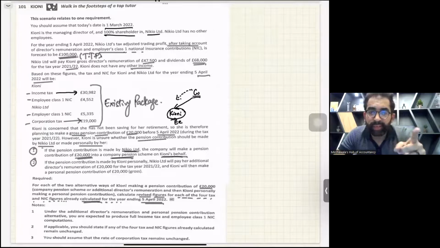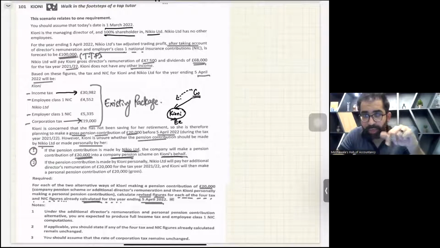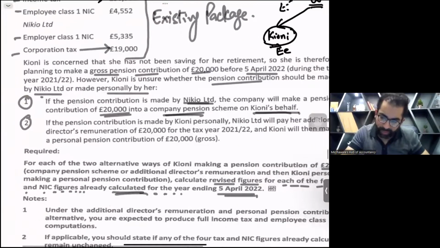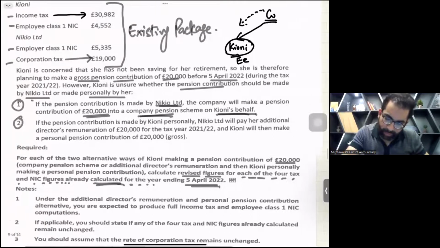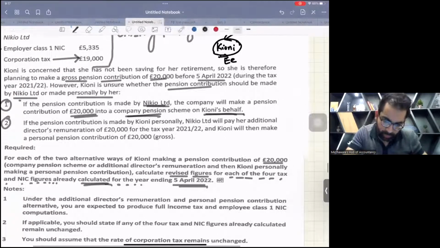Do check the existing salaries. You guys have to help me because you have to give paper. Okay, thank you. Now let's read the second point. Second point, what they are saying.